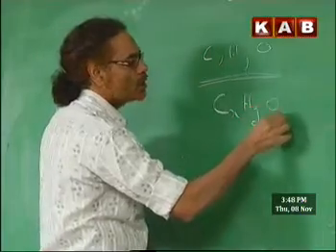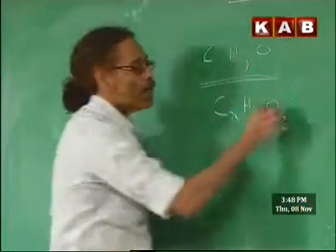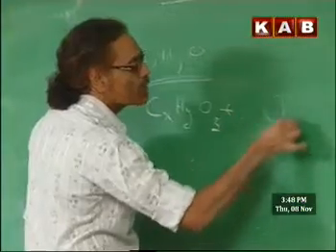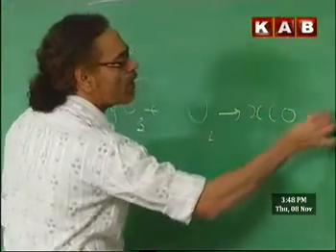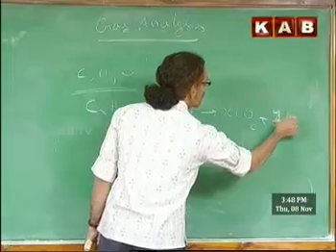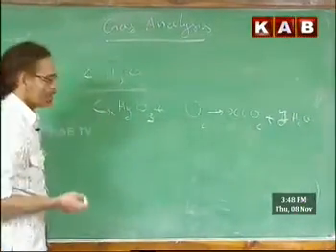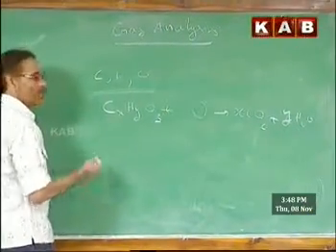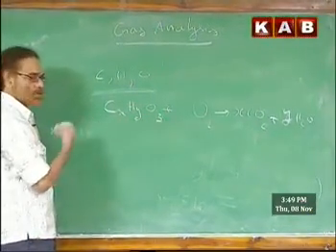CxHyOz, because there are three unknowns appearing. So I wrote it like this. And when this is burnt in excess of oxygen, what happens? Again, carbon dioxide and water are formed. Whether the water is liquid or vapor, we consider that as a different thing. But in balancing, we must see that these x, y, z, all these unknowns are included.